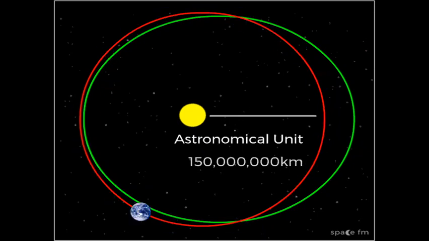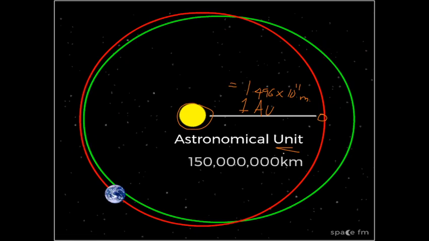Astronomical unit is the average distance between Sun and Earth. So if you assume that Earth orbits around the Sun in circular orbits, you can define the radius of this orbit as 1 astronomical unit, and its value is approximately equal to 1.496 into 10 raised to 11 meter. So these units are used to mention about the distances between stars and various celestial bodies.